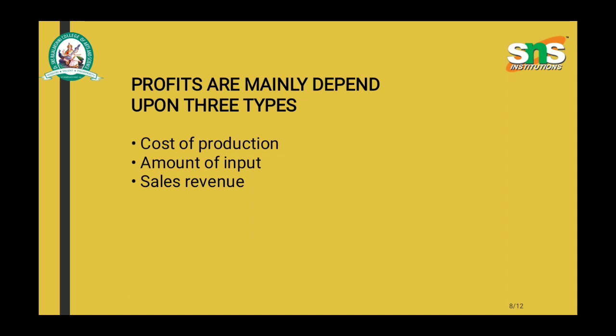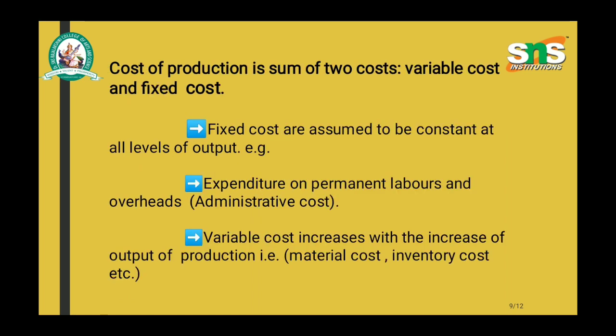Profits in break-even analysis. Profits mainly depend upon three things: cost of production, amount of input, and sales revenue. Cost of production is the sum of two costs: variable cost and fixed cost. Fixed costs are assumed to be constant at all levels of output, such as expenditure on permanent labor and overheads. Variable cost increases with the increase of output of production. Example, material cost, inventory cost, etc.